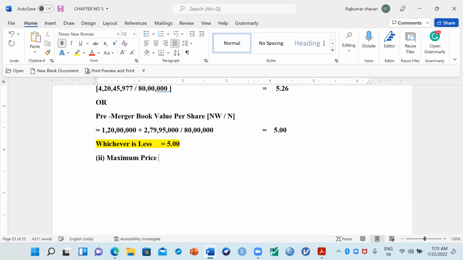price per share of R Limited should be willing to offer to S Limited. So now you see the maximum price, how to calculate.